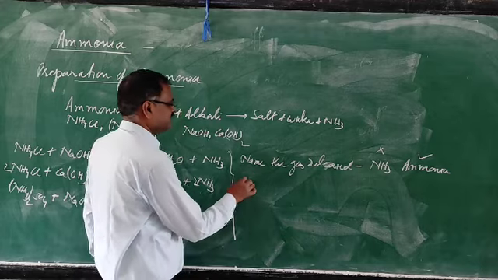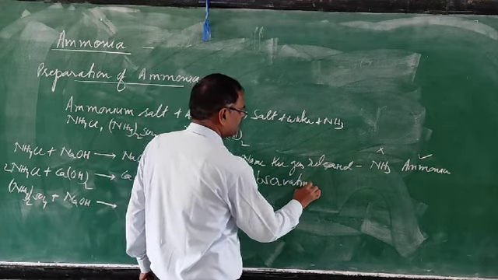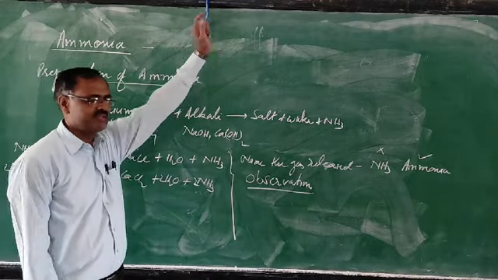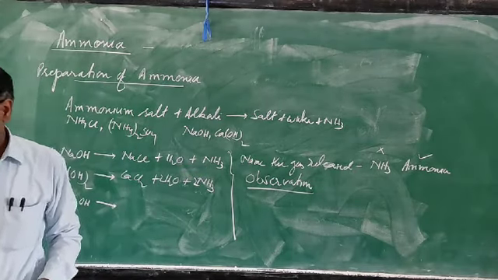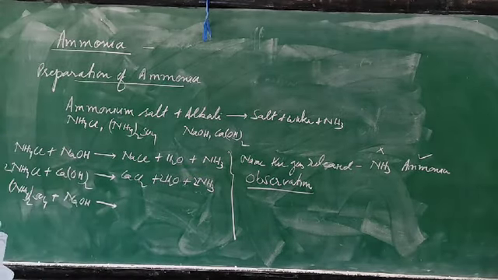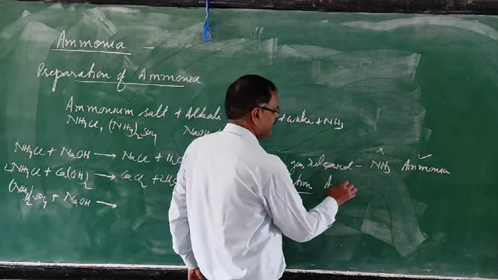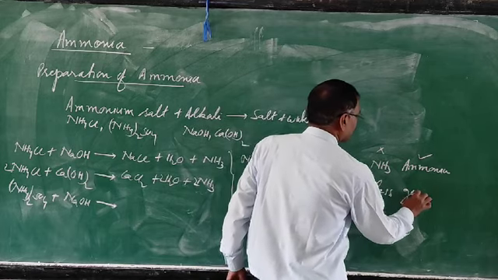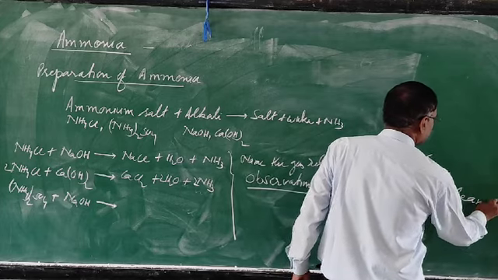The next one is observation. What is the observation for these reactions? In the observation you will give the test for the gas. A colorless gas is released.